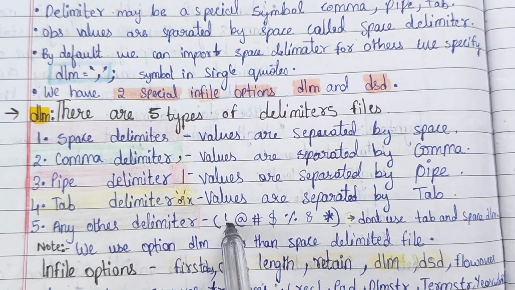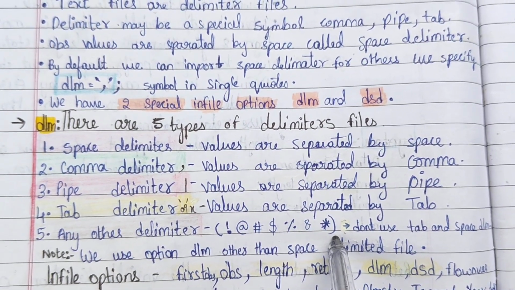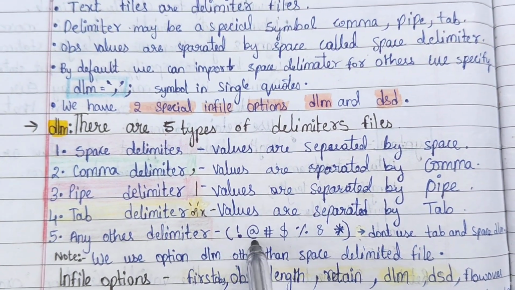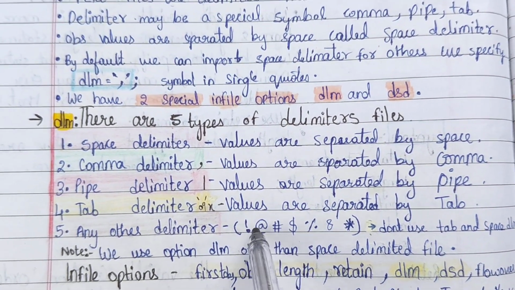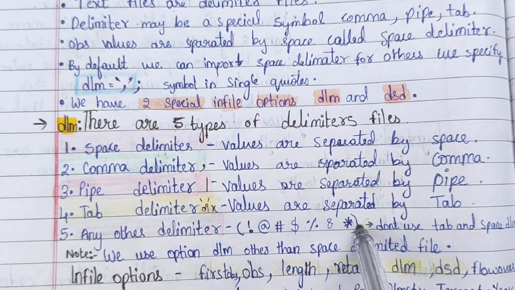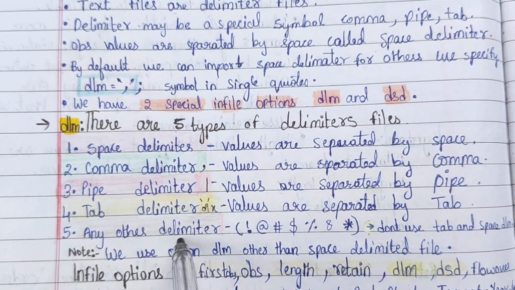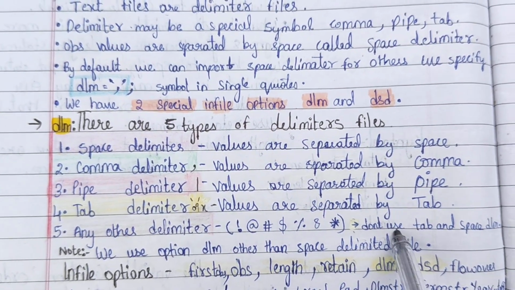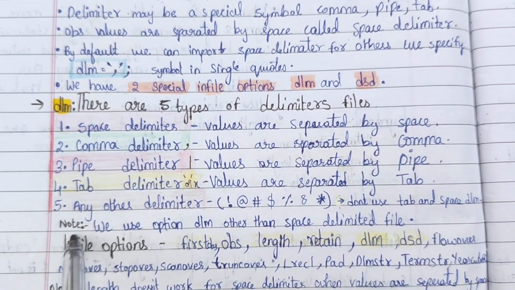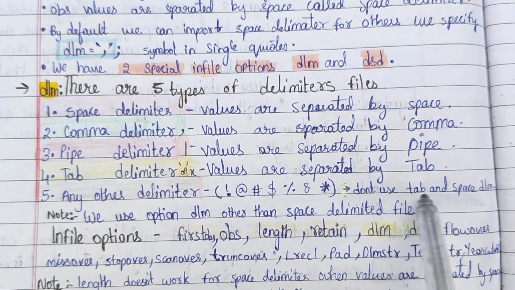Here these are multiple symbols, like the exclamation mark, @, $, percentage. These are the multiple symbols we will use, that is nothing but special delimiter. So we will not use tab and space delimiter here. You can see the note: we use option DLM other than for a space delimited file.